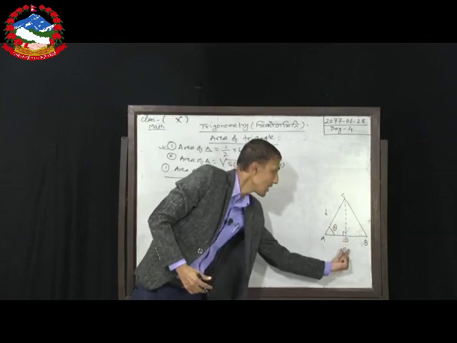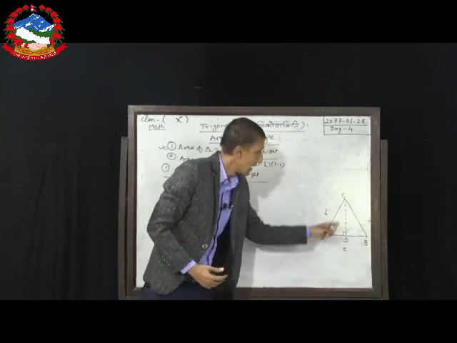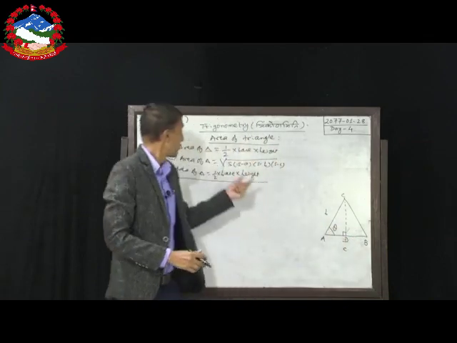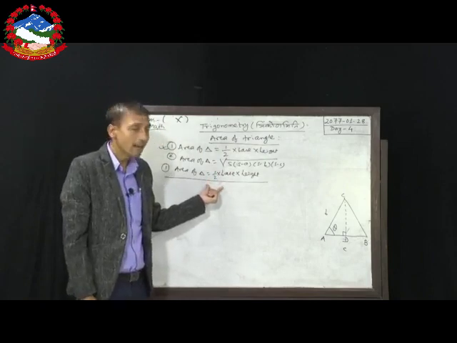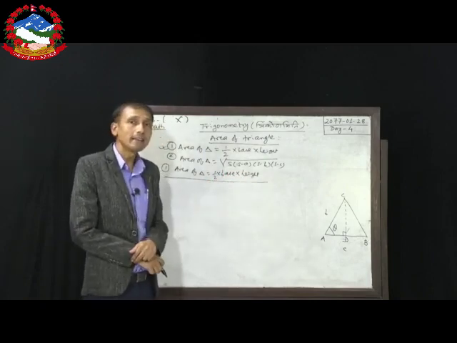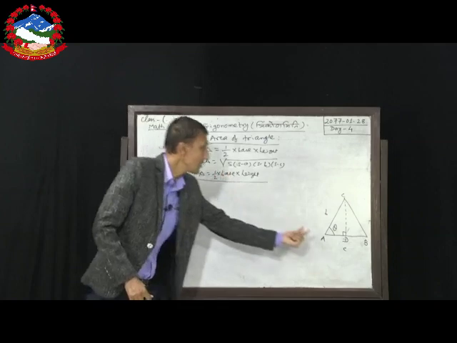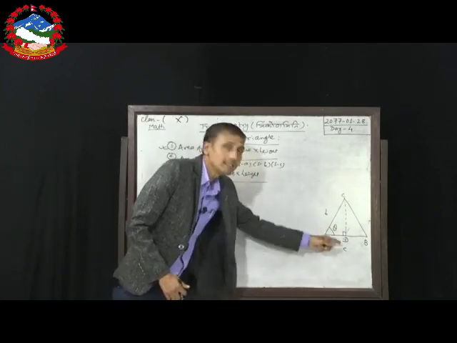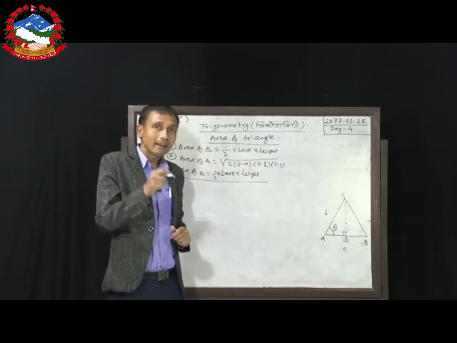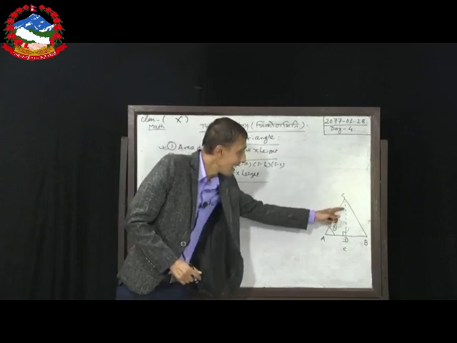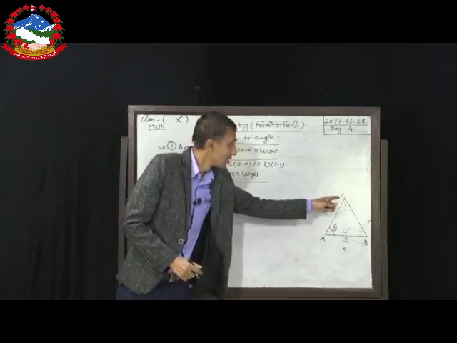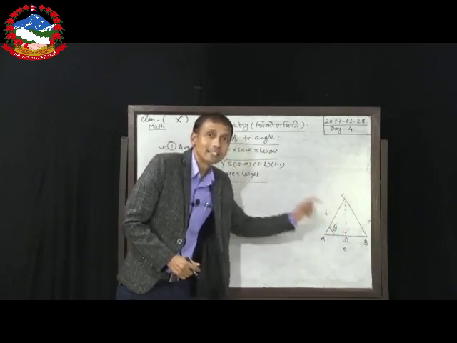Here the base of this triangle is given, height is unknown. To find the area, base and height both are needed. Only base is given here, height is not given. So, our target is to find the height of this triangle, so we have to find the value of CD.